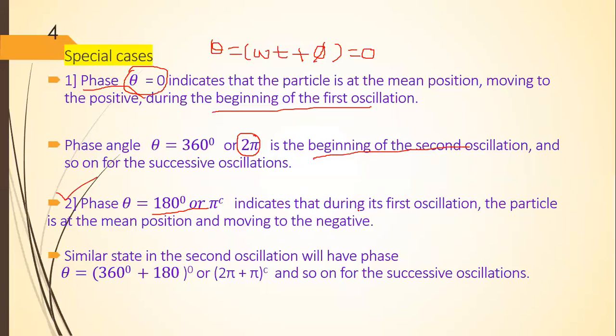It indicates that during its first oscillation, the particle is at the mean position and moving to the negative. When theta is equal to 180 degree or pi radian, it indicates that during the first oscillation, the particle is at the mean position and moving to the negative.